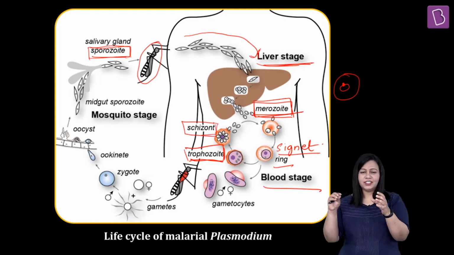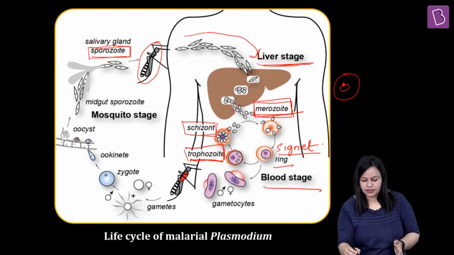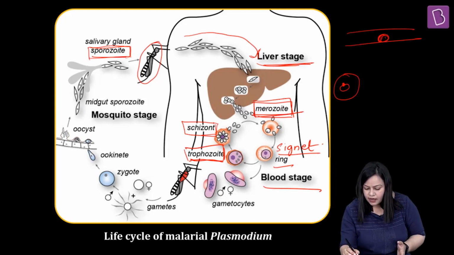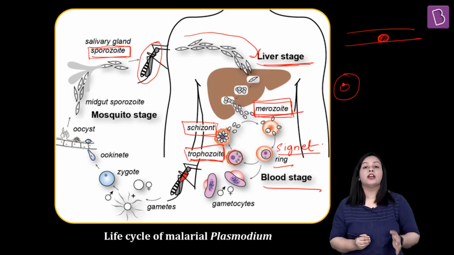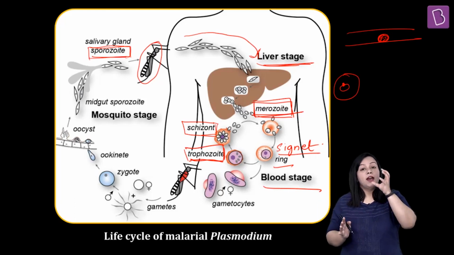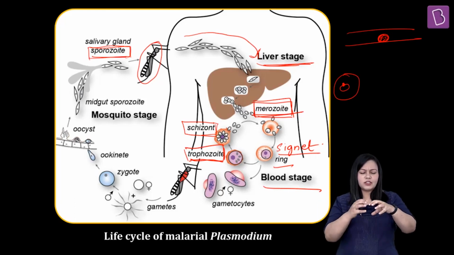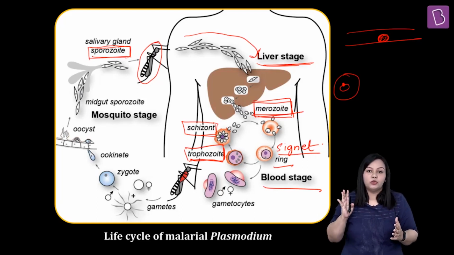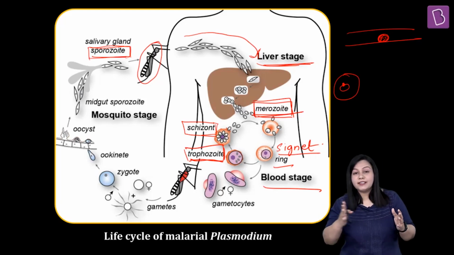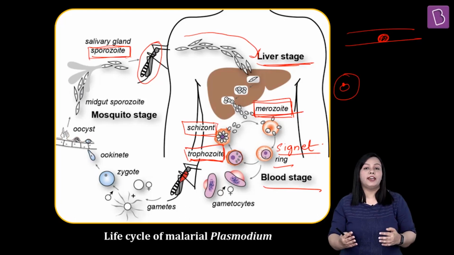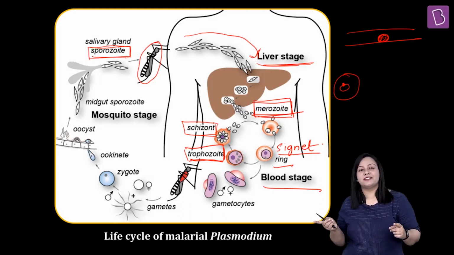What is a schizont? Say this is a blood vessel, and here is a red blood cell. In this red blood cell, many merozoites develop, a lot of merozoites. And this blood cell usually attaches to our blood vessel wherever it is migrating in our body. Now this schizont is so full that as soon as this whole multiplication cycle is completed, it bursts open, releasing sometimes up to 32 merozoites. Like one cell releasing almost 32 merozoites. Can you imagine that number? And these 32 merozoites that come out will now go and infect all the other red blood cells.